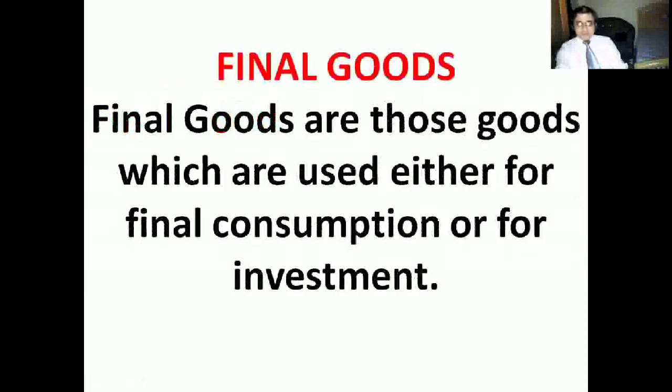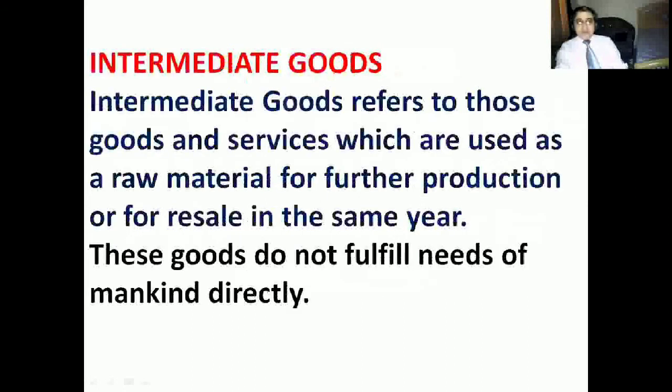So these are called capital goods. Then comes one more term you will come across, that is called final goods. Final goods are those goods which are used either for final consumption or for investment. These are called final goods. Got it? Now next is intermediate goods. Now this is very important. This term will quite often come in this chapter.